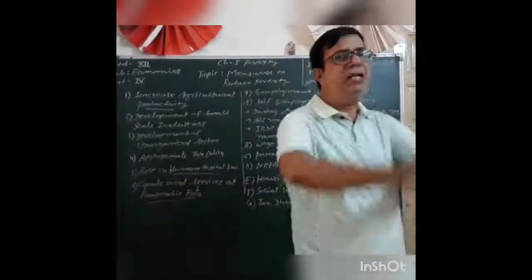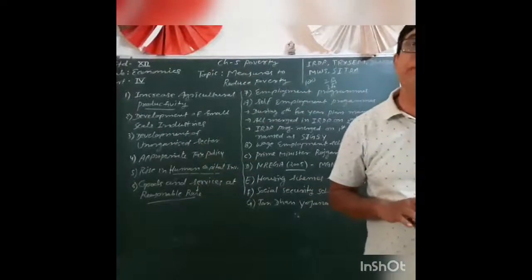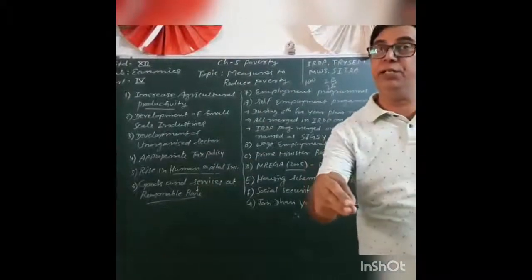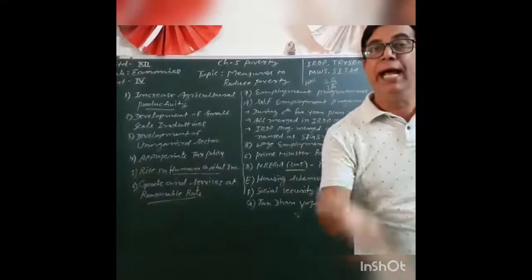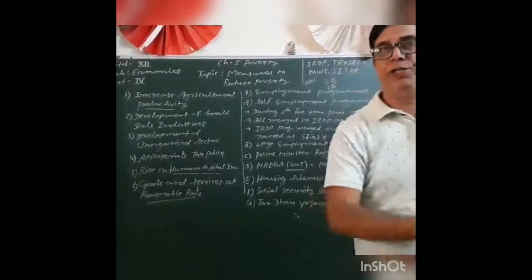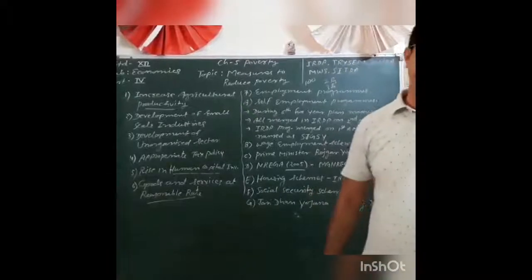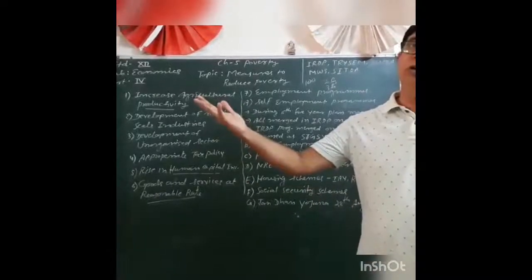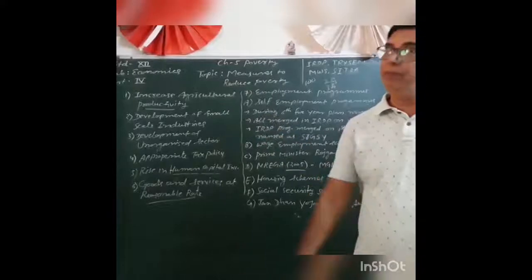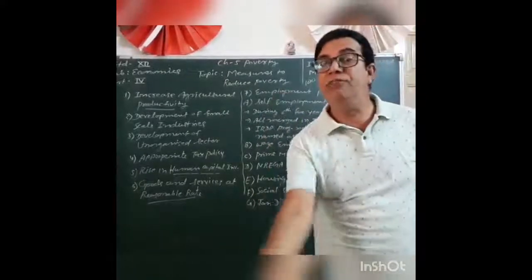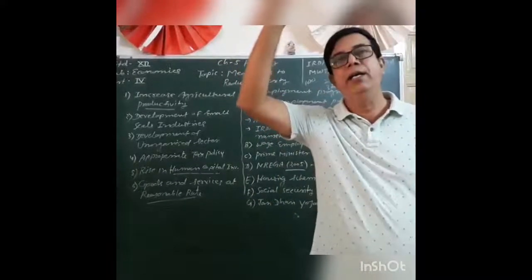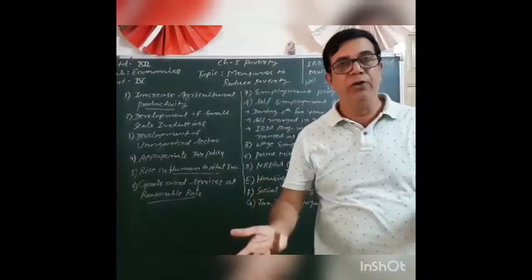By these schemes, the government provides housing facilities to poor people at a lower rate, because in the cities the demand for housing is more but the supply is less, and that's why the price of houses is very high. So poor people can't afford to purchase.